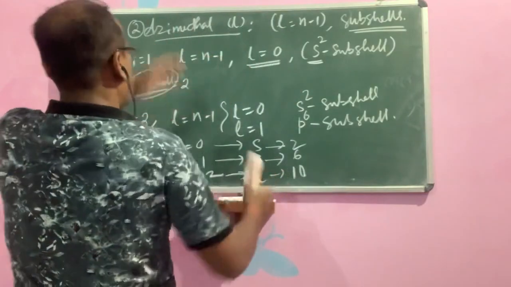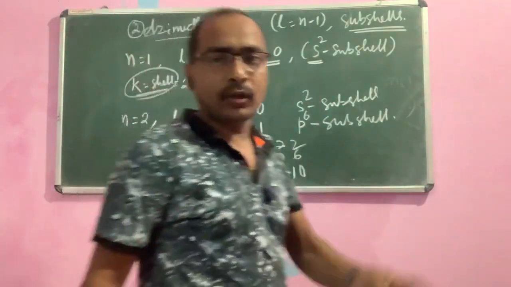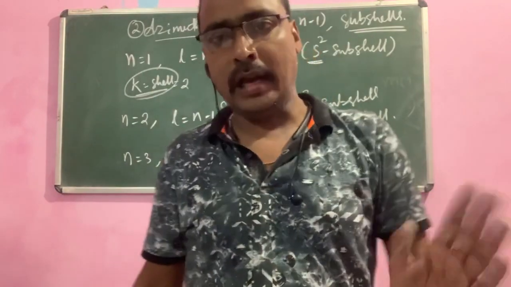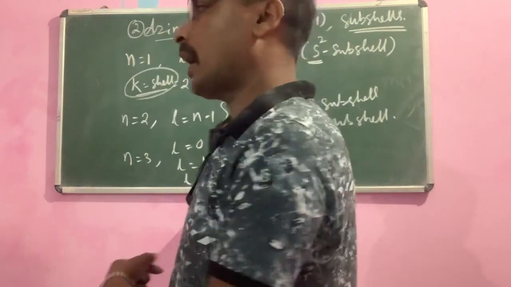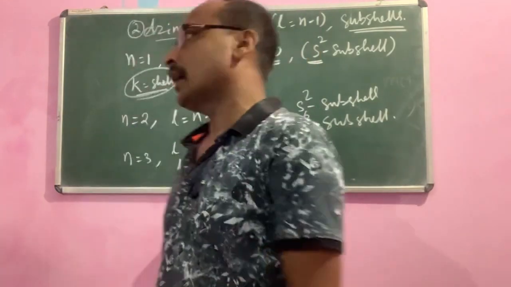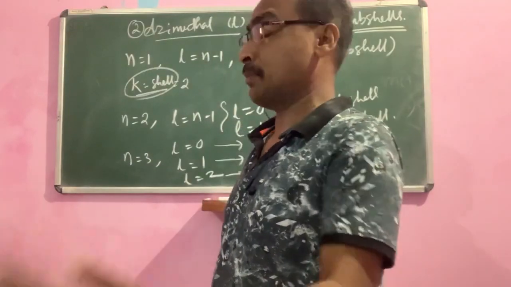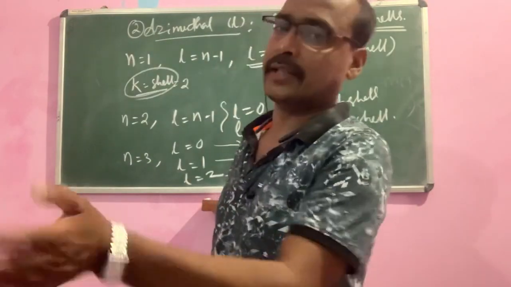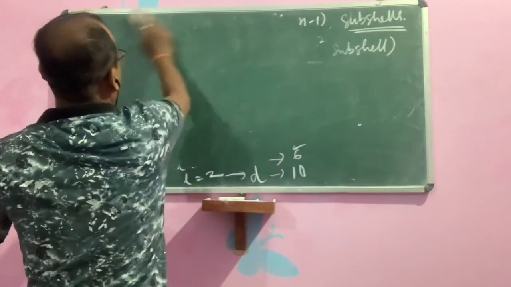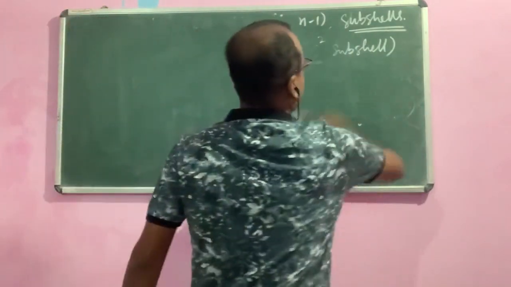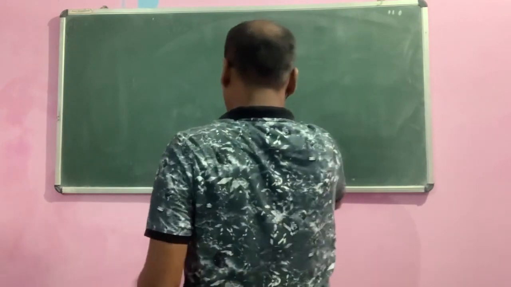Similarly, you go through that n is equal to 4, L is 0, 1, 2, 3. L0 is the S subshell, L1 the P subshell, L2 the D subshell, L3 the F subshell. Similarly, L4 is the G subshell, so S, P, D, F, G, H, I, like this. These are the subshells. So the azimuthal quantum number is used to find out the subshell. Then next one is your magnetic quantum number. This is important.